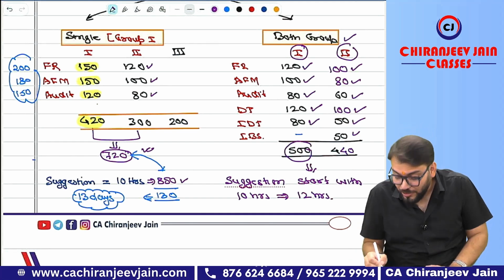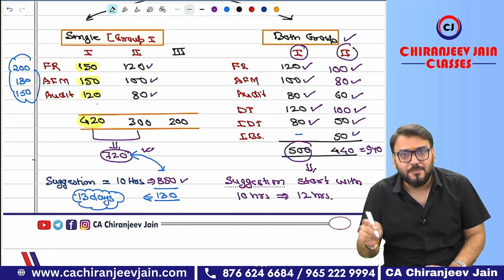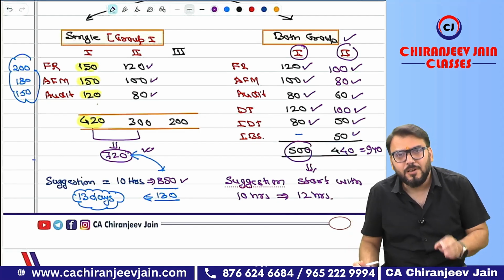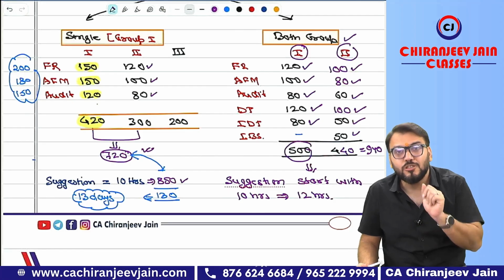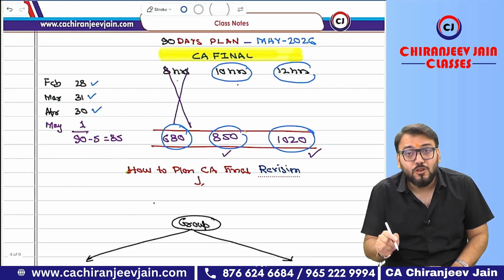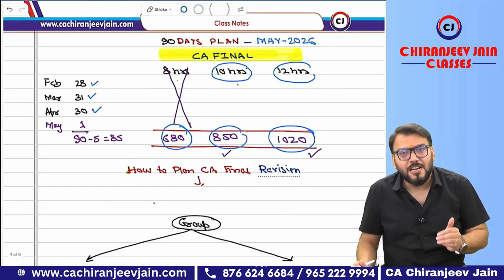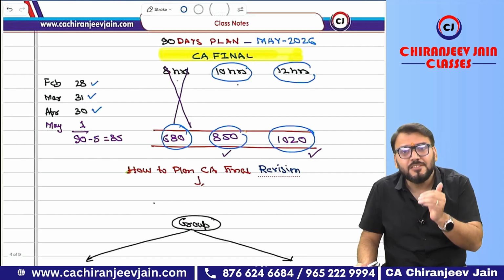Okay, sir. Yes, sir. So you can see in total there is 940 hours. 940 hours. And if you divide 940 by 85, it will come approximately 11 hours or more than 11 hours. It means, can I say, if you study 10 hours per day, then you will not be able to meet your objective. And students don't know how many hours need to study. They start with 8 hours, then 9 hours, then 10 hours.